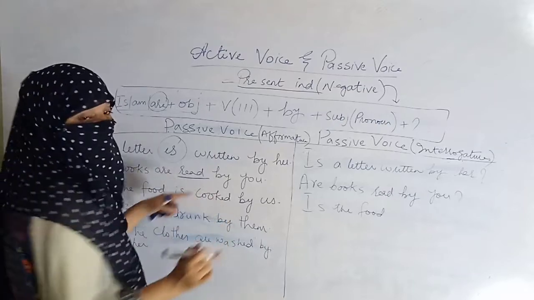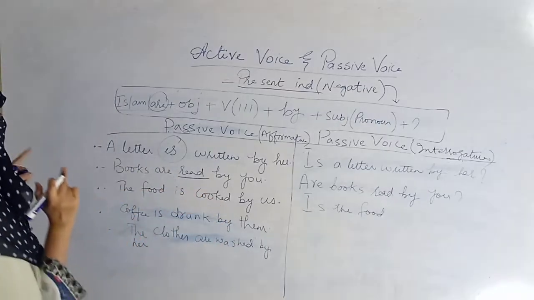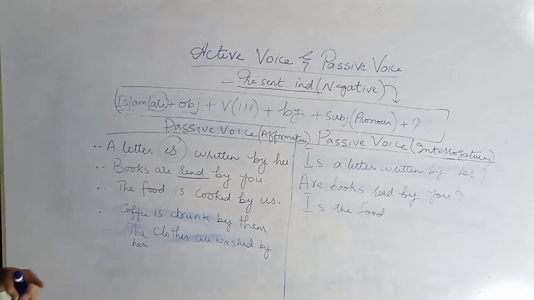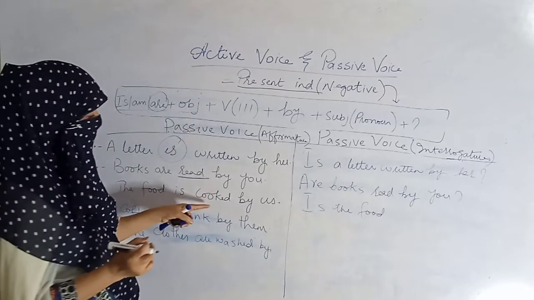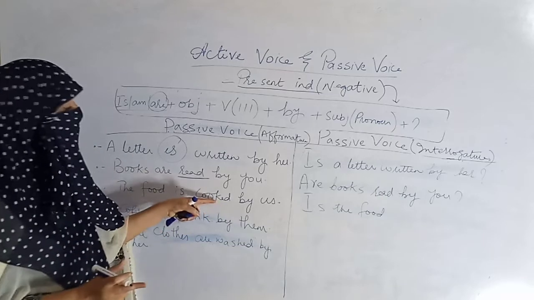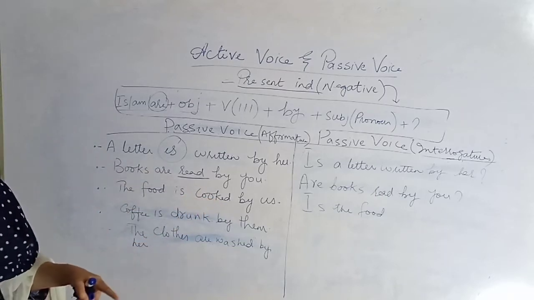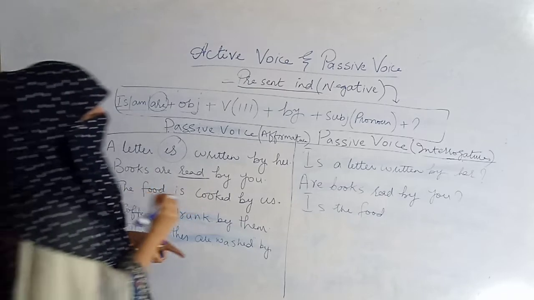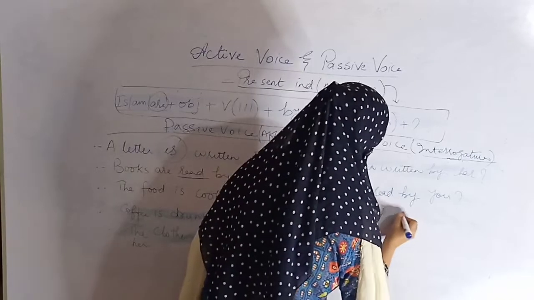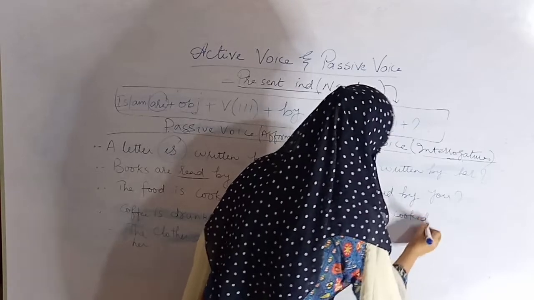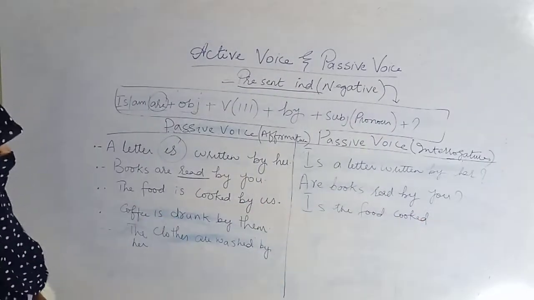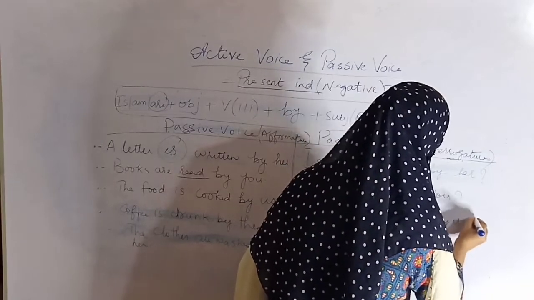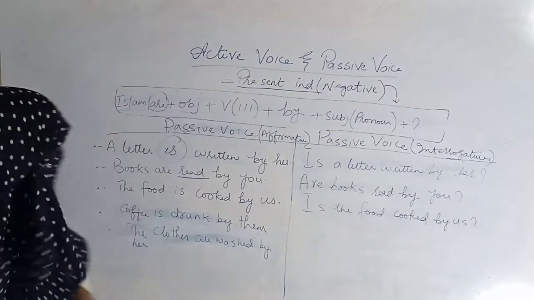Then verb third form: you have to search in the sentence according to the formula for what you want. If I want my verb, I will see where the verb has been used in the sentence and just pick that verb. So, is the food cooked? Is the food cooked by us? And at the last you have to insert an interrogative mark.